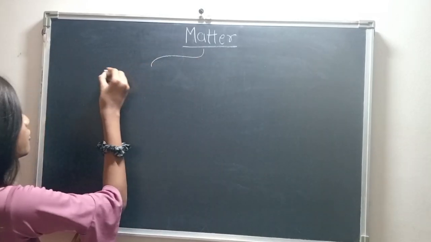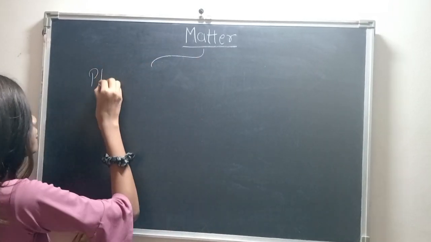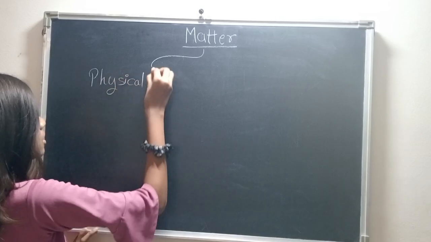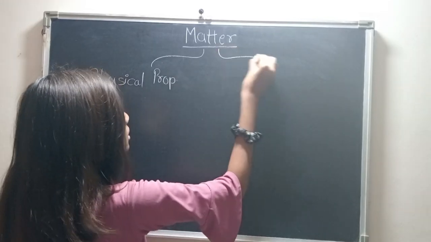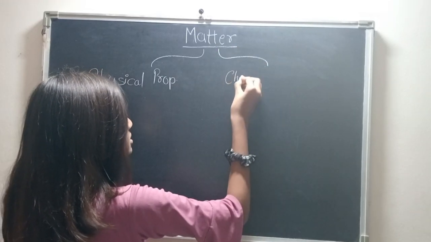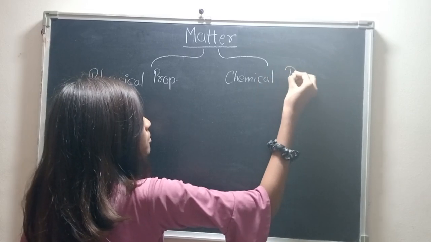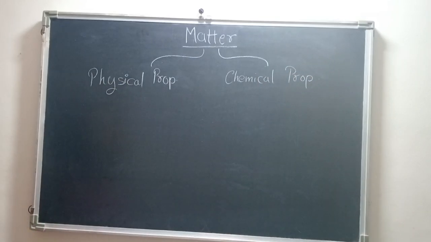First, classification of matter based on physical properties, and second, chemical properties. Physical properties and chemical properties.